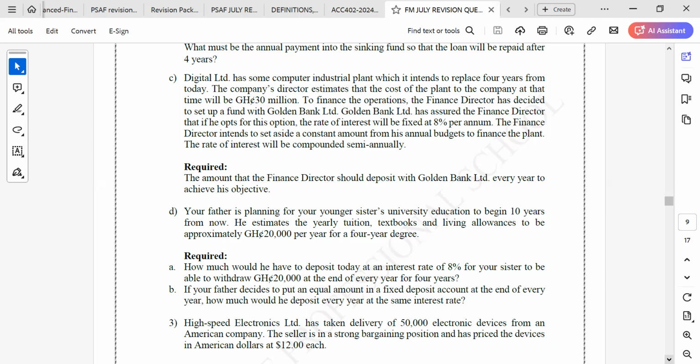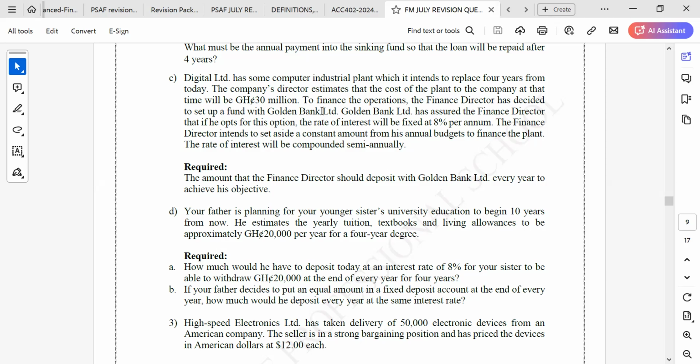Okay, so what are they saying here? What is this question about? Sinking fund. Okay, that question is going to be about sinking fund.